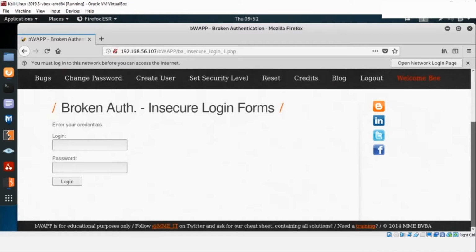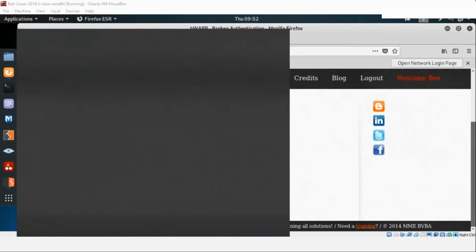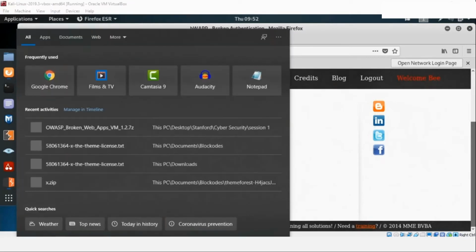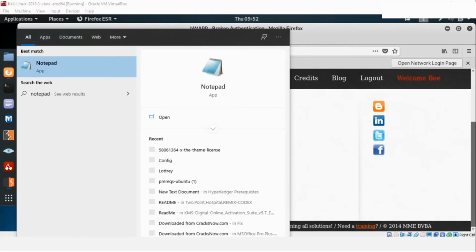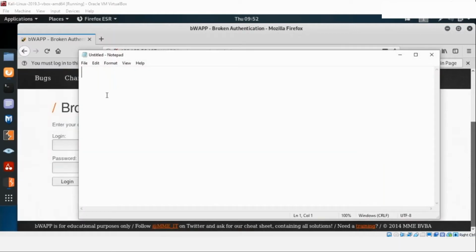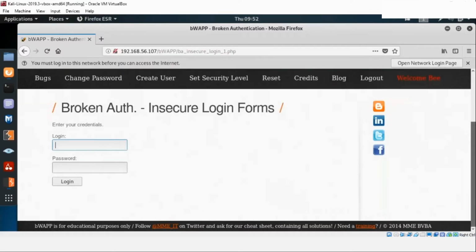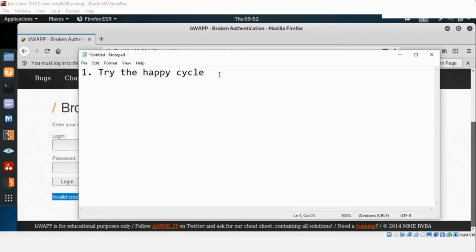So if you remember, in the last lecture we discussed some of the steps which you might follow as an ethical hacker. So the first step under this is try the happy cycle. So let's go ahead and try the happy cycle here. Let's try anything. Let's run admin and admin here. Try to see what is happening. So I get invalid credentials here. So next thing, I'm able to see that the happy cycle is just giving me some error.